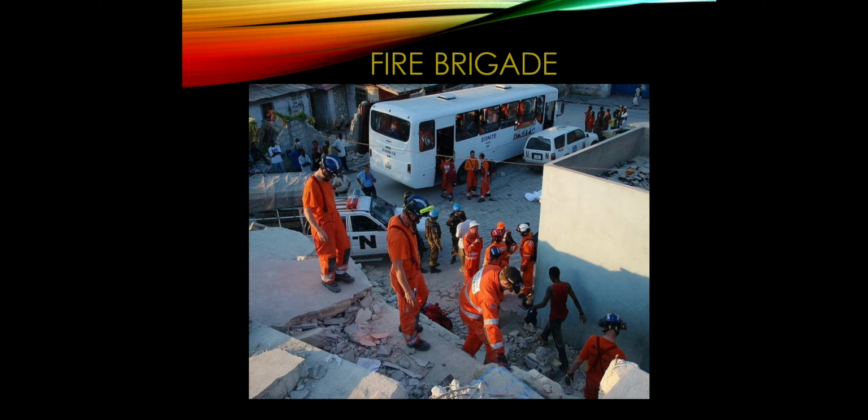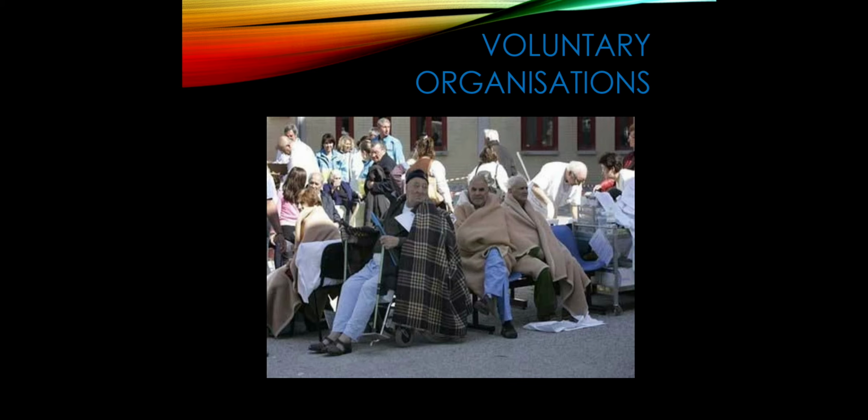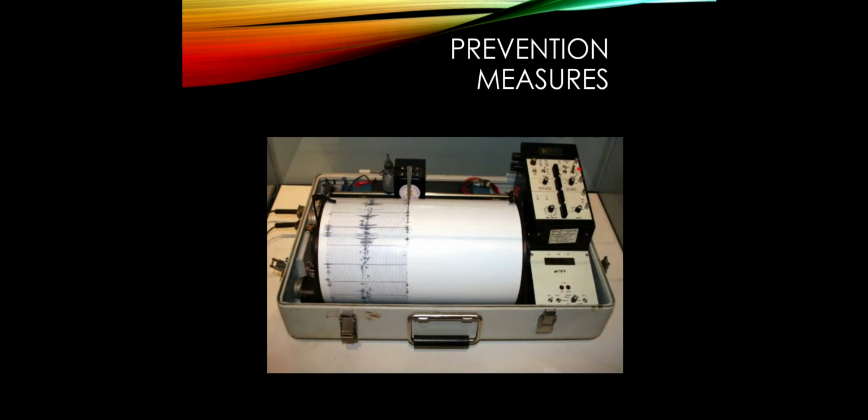It helps, first of all, by preventing any sort of fire which could be there due to any electric shock or any disconnection of electric wires. So the fire brigade is also there. And the next one is voluntary organizations. Voluntary organizations are providing food, medical treatment, shelter, and any sort of help.